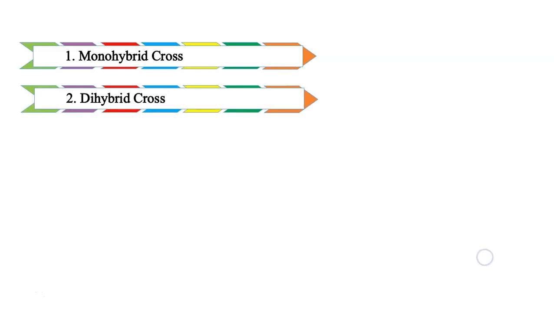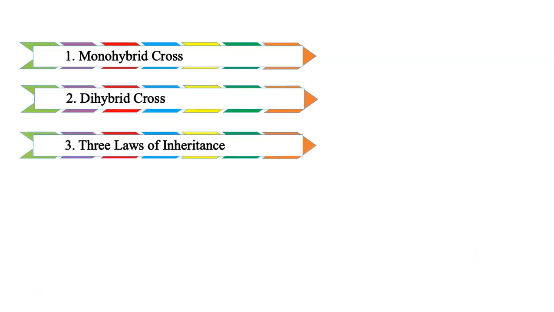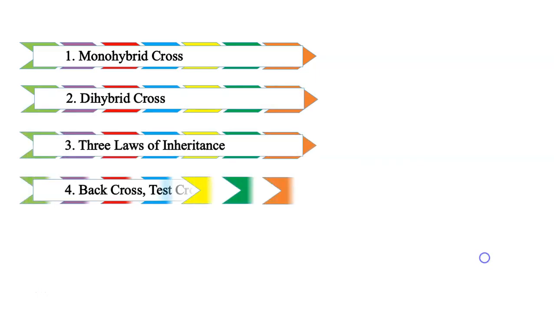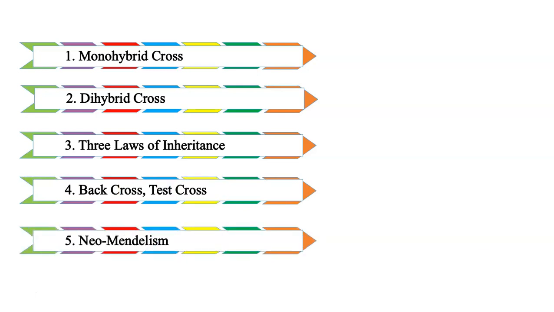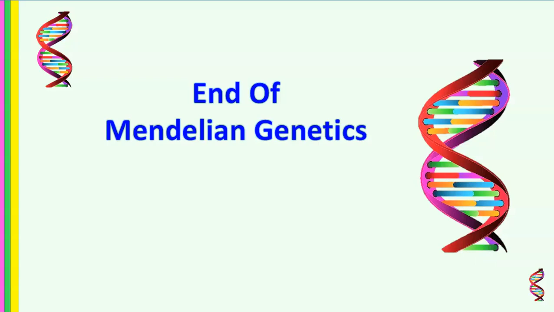So we have considered in this video the monohybrid cross, dihybrid cross, the three laws of inheritance, back cross and test cross, and neo-Mendelism, which is deviation from Mendel's laws. We have come to the end of Mendelian genetics.